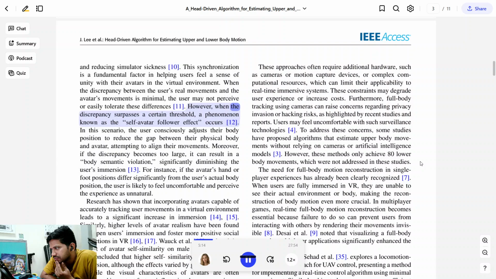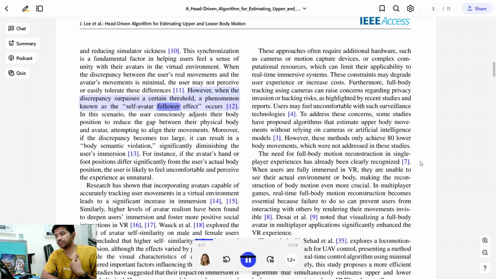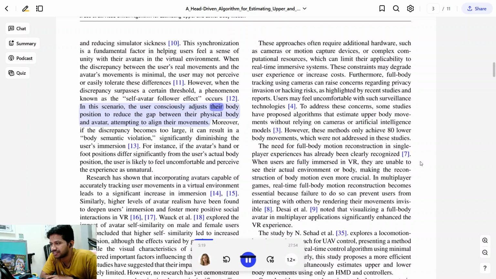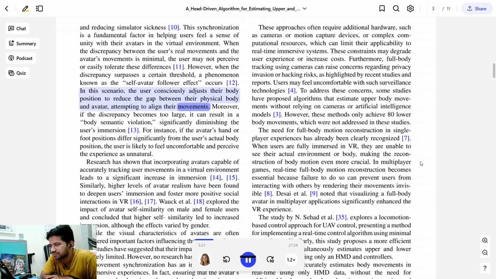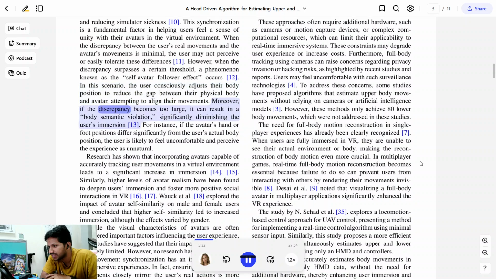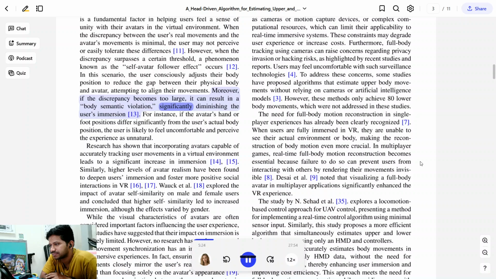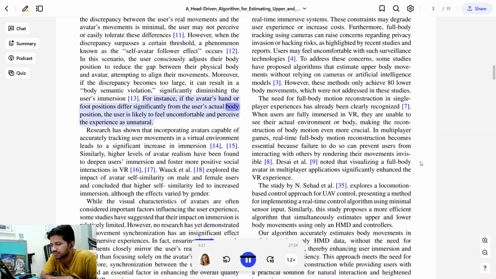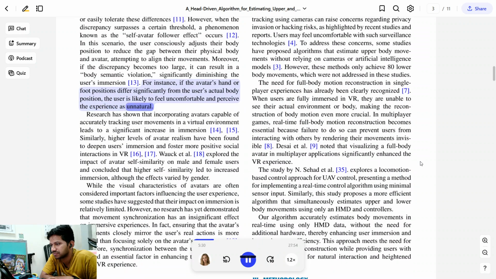However, when the discrepancy surpasses a certain threshold, a phenomenon known as the self-avatar follower effect occurs. In this scenario, the user consciously adjusts their body position to reduce the gap between their physical body and avatar, attempting to align their movements. Moreover, if the discrepancy becomes too large, it can result in a body semantic violation, significantly diminishing the user's immersion. For instance, if the avatar's hand or foot positions differ significantly from the user's actual body position, the user is likely to feel uncomfortable and perceive the experience as unnatural.